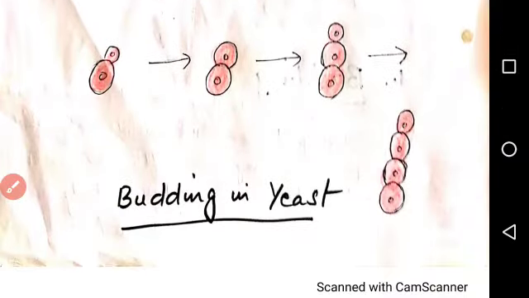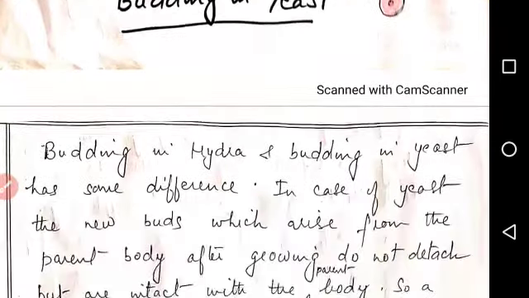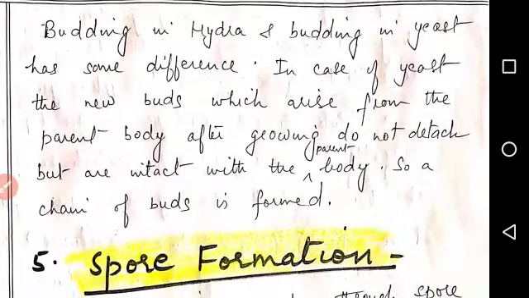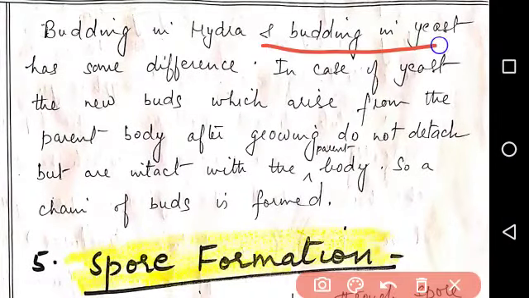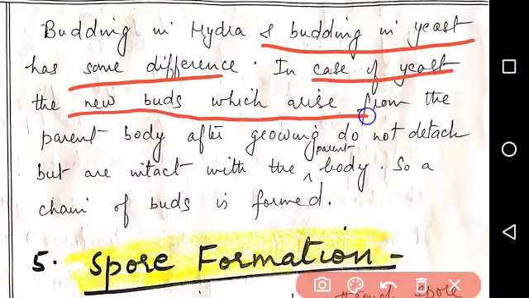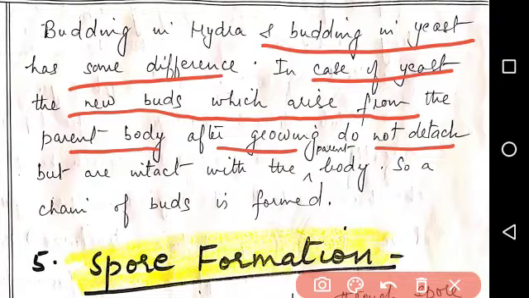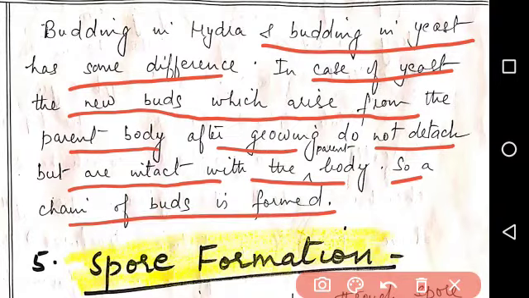This is the diagram for budding in yeast. Budding in hydra and budding in yeast are very different. In the case of yeast, the new buds which arise from the parent body after growing do not detach, but they remain intact with the parent body. So a chain of buds is formed.